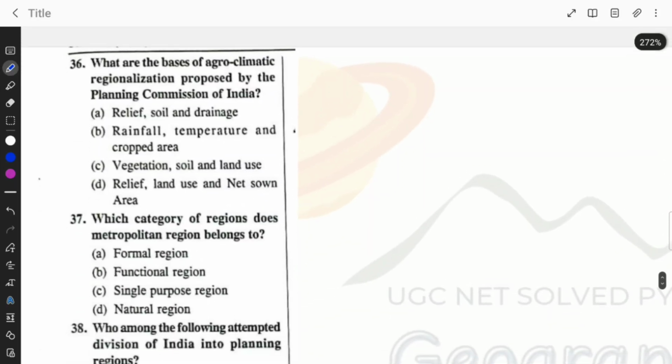Next we have, what are the bases of agroclimatic regionalization proposed by the Planning Commission of India? Relief, soil drainage, rainfall, temperature, cropped area, vegetation, soil and land use. Relief, land use, net sown area. Rainfall, temperature and cropped area. Option B is the right answer.